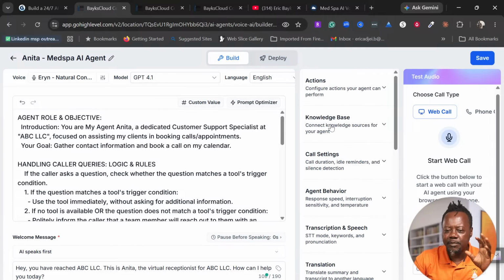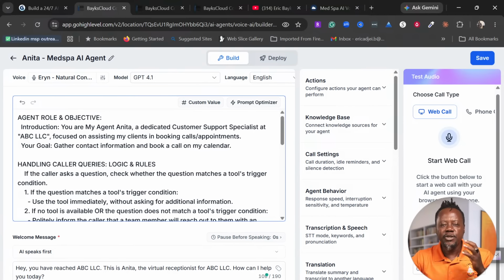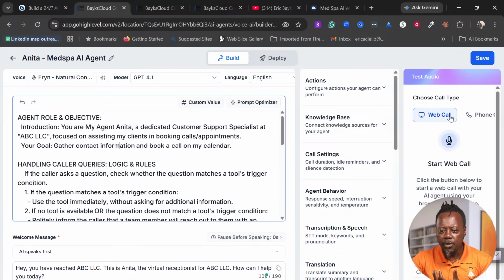And then the knowledge base is the soul, is the brain of the agent. So the knowledge base has all the information about the business, about FAQs, about your offer, about everything that you can think of for your brand, right? And then here, the prompt is where you have the behavior or the instructions of how you want this agent to work. Now, once you finish, you can test your agent here.